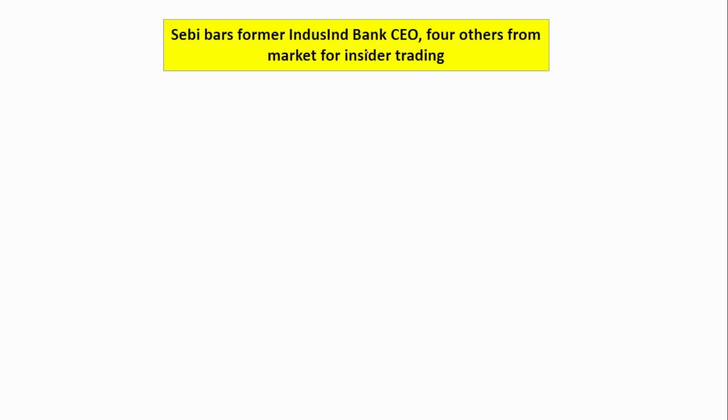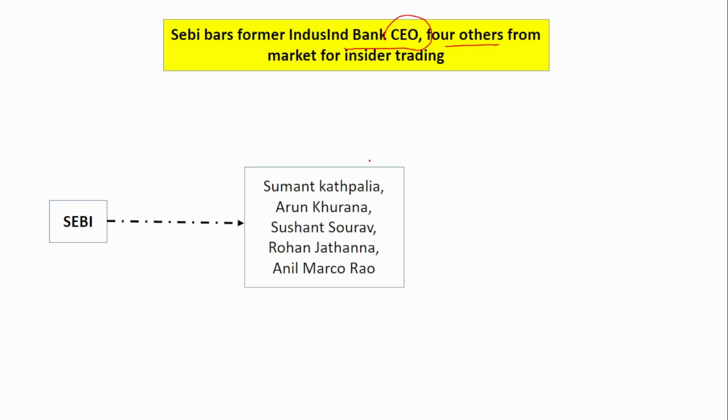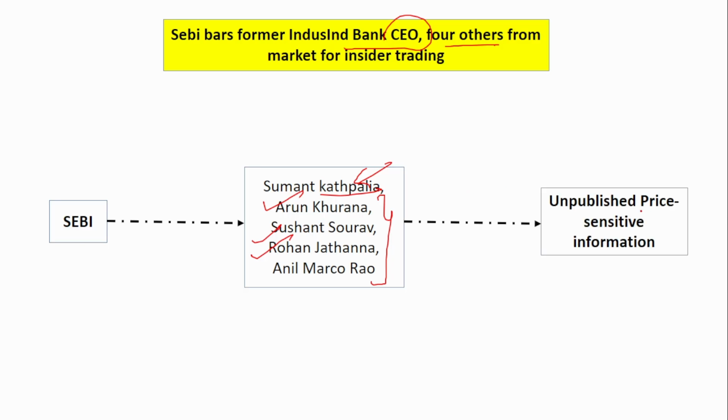SEBI bars the former IndusInd Bank CEO and 4 others. The Securities and Exchange Board of India has barred the former CEO of IndusInd Bank, Sumant Kathpalia, and 4 other senior officials, Arun Khurana, Sushant Saurabh, Rohan Jatana, and Anil Marco, from trading. So they can no more use their account for trading purposes. This is because they misused unpublished price sensitive information. For their own advantage, they had made money by executing certain transactions.